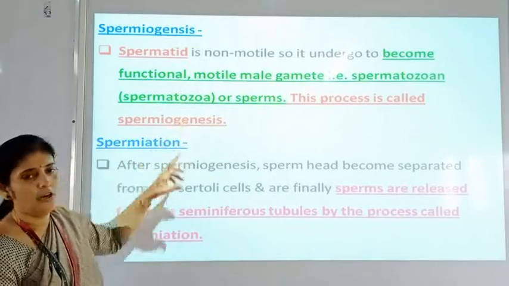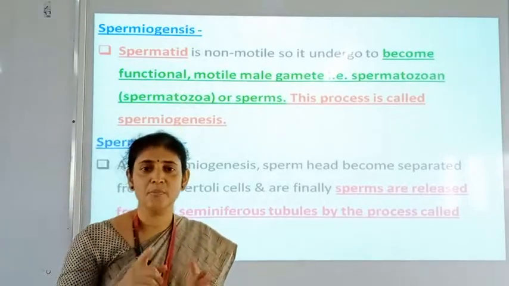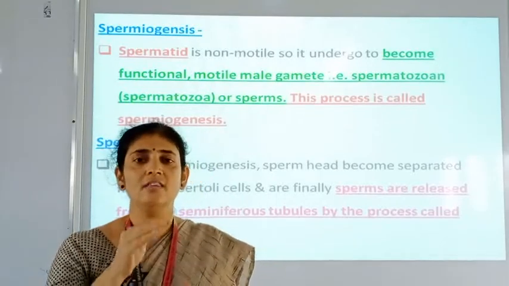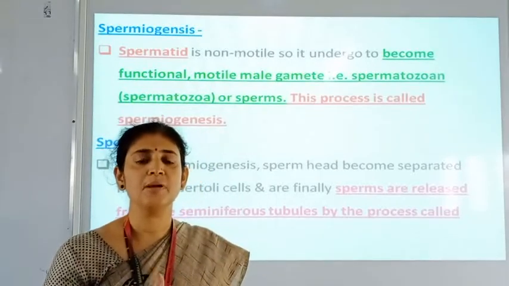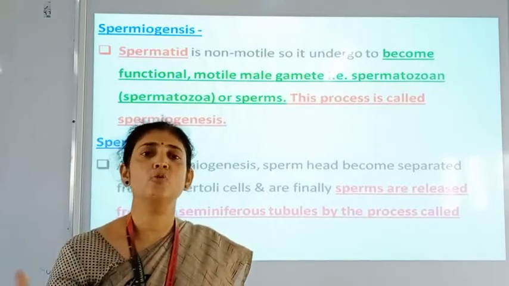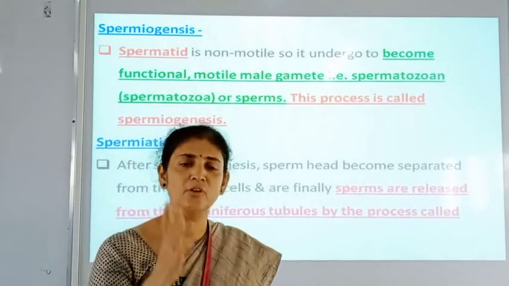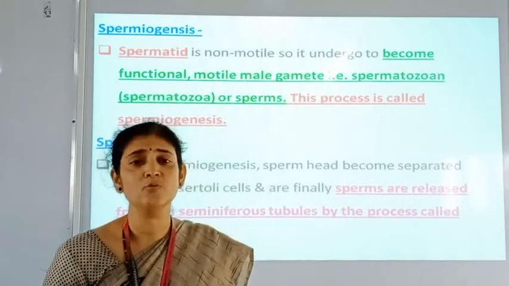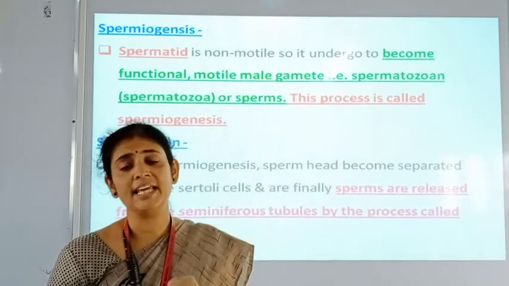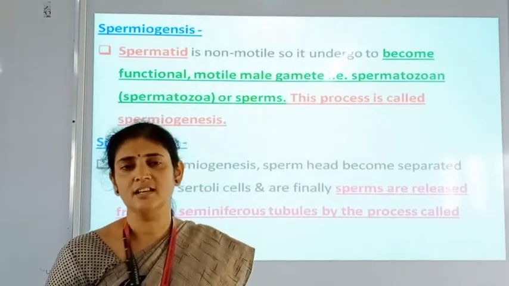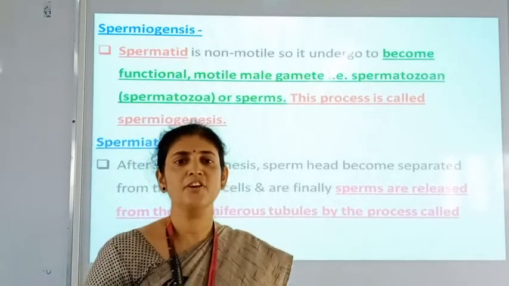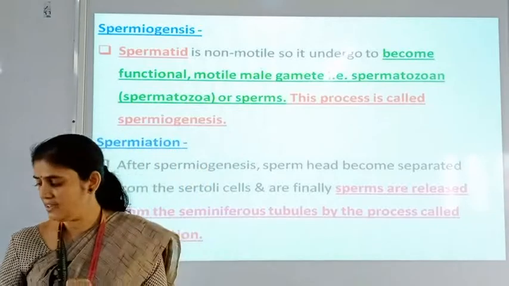So here two different processes are there, spermiogenesis and spermiation. What is meant by spermiogenesis? The formation of non-motile spermatid into functional motile spermatozoa. That process is called spermiogenesis, and spermiation means what? The mature functional sperms are getting released from the Sertoli cells. They are detached from the Sertoli cells and they are released from the seminiferous tubule. That process is called spermiation.